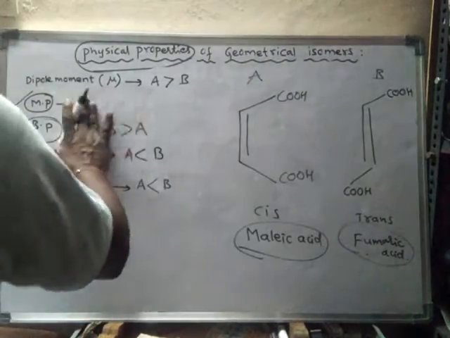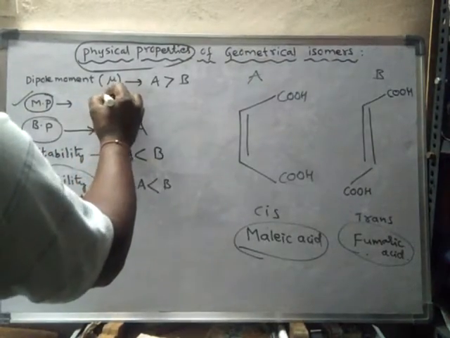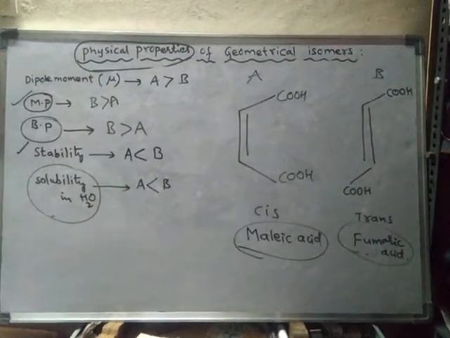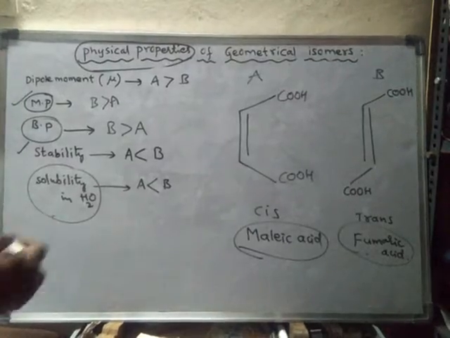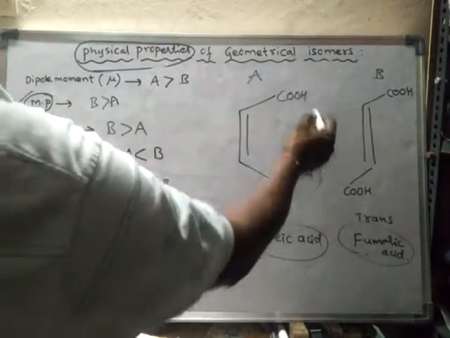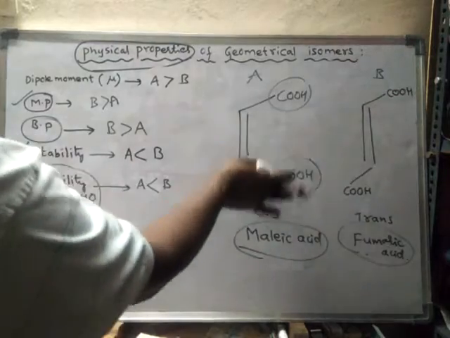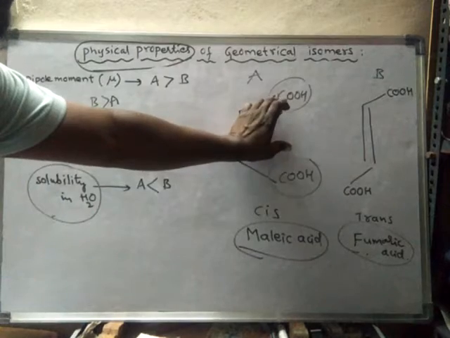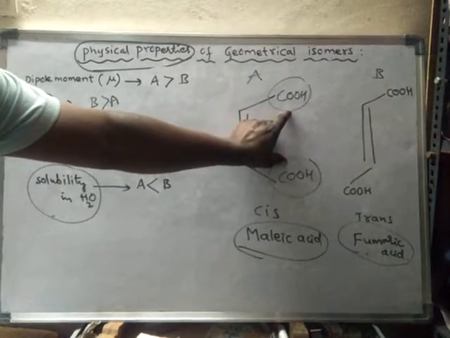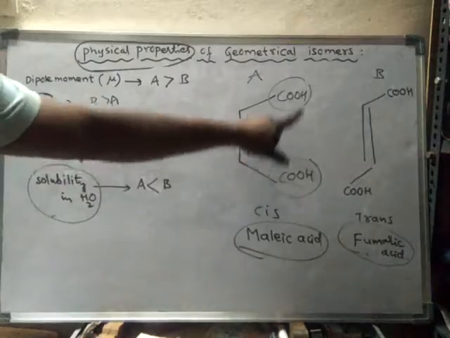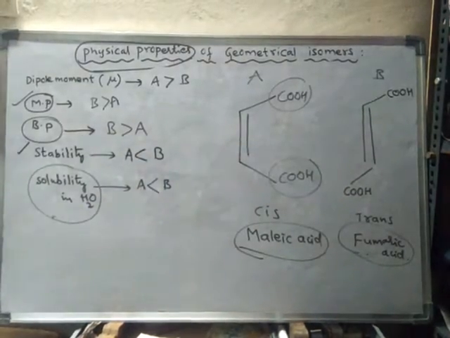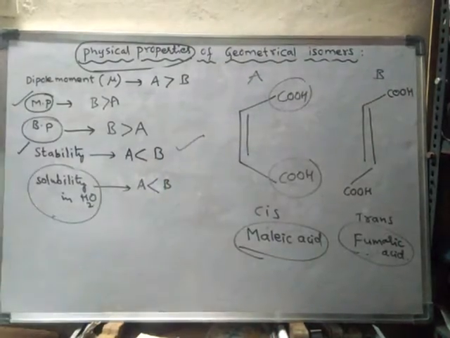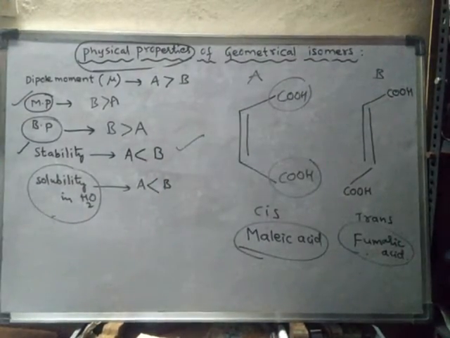Melting point of fumaric acid is more than maleic acid. And stability wise, fumaric acid is more stable because in the cis form the bulky groups are present closer, and due to steric repulsion this is less stable when compared to the trans one. So stability wise, fumaric acid is more stable than maleic acid.